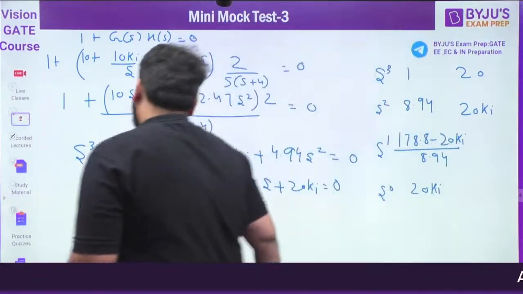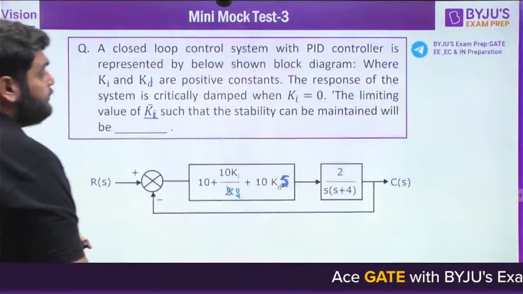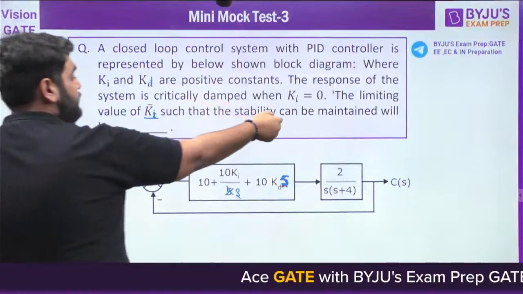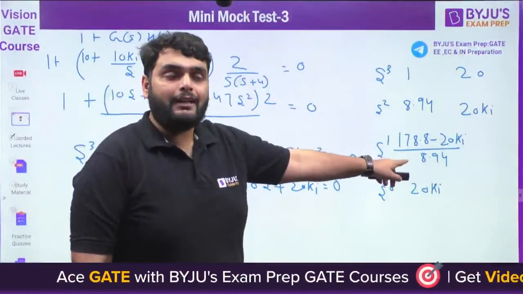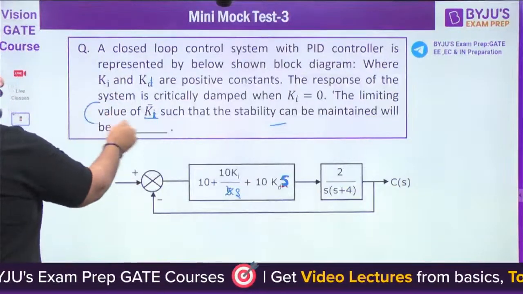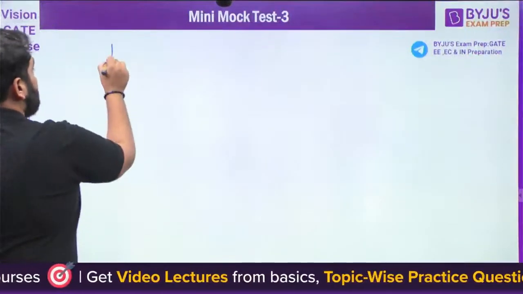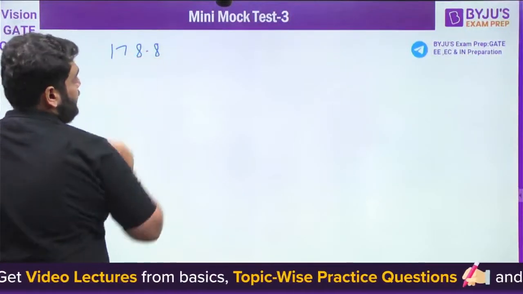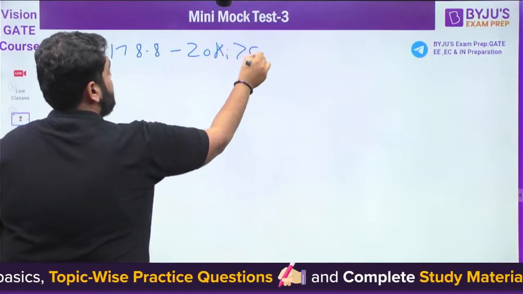Now, for the stability, in this question they are asking to maintain the stability. To maintain the stability, this must be greater than 0. What will be the limiting value of Ki? So 178.8 minus 20 Ki must be greater than 0.